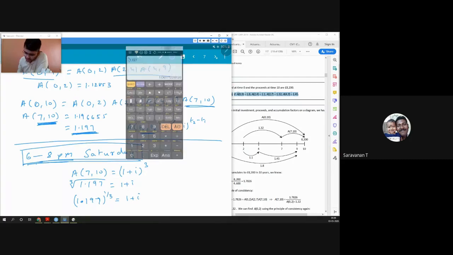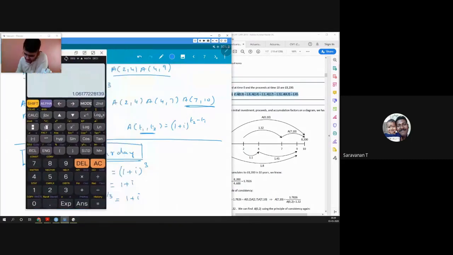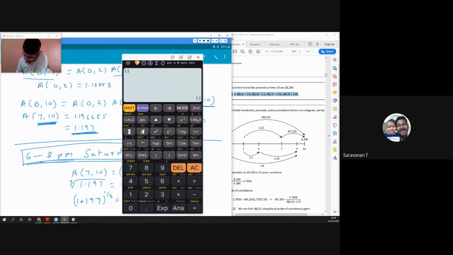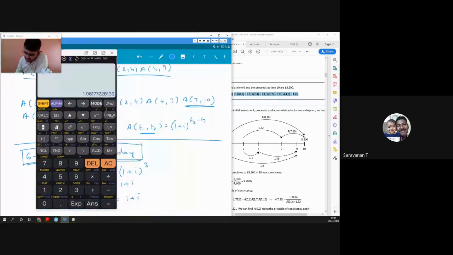So in the calculator you could have done that as well. If I do 1.197 raised to, 1 divided by 3, I will get exactly the same answer. So my i is still 6.1772228%.